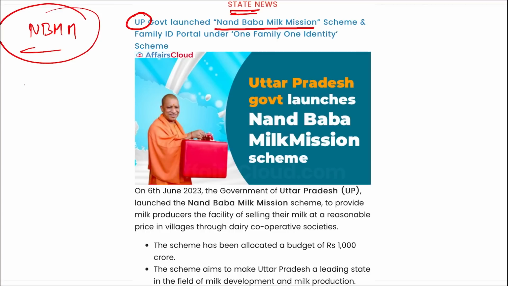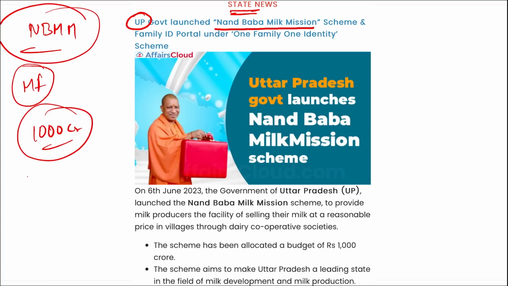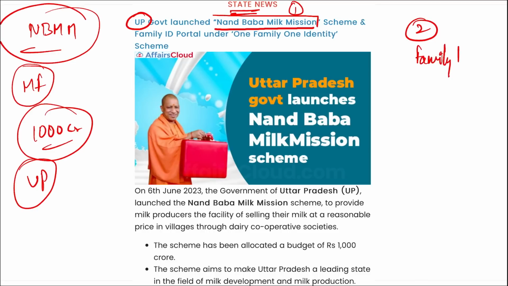Right? This is to provide milk producers the facility of selling their milk at a reasonable price in village through dairy cooperative societies. The scheme has been allocated a budget of 1000 crore rupees. The scheme aims to make UP a leading state in the field of milk development and milk production. UP government launched the Family ID portal for the creation of unique family identity under One Family One Identity. So two things you need to remember here. Nand Baba Milk Mission, first thing, and second is your Family ID. Right? These two things you need to remember that were launched.